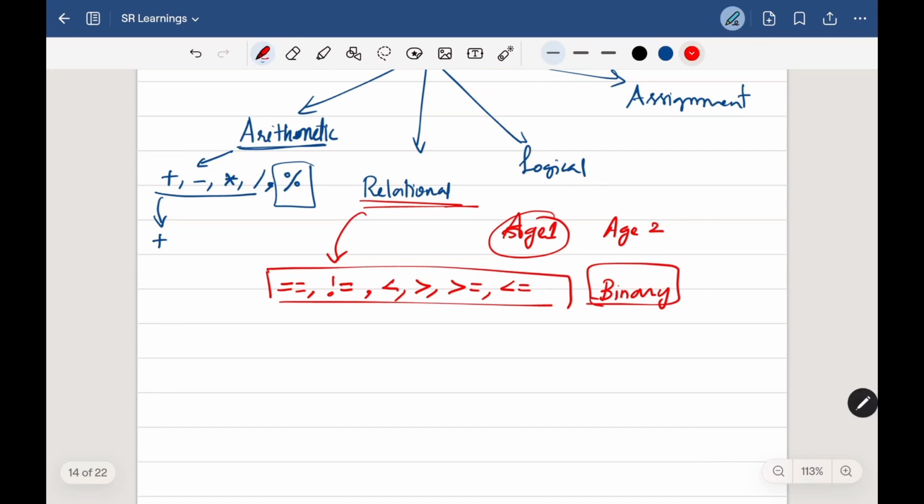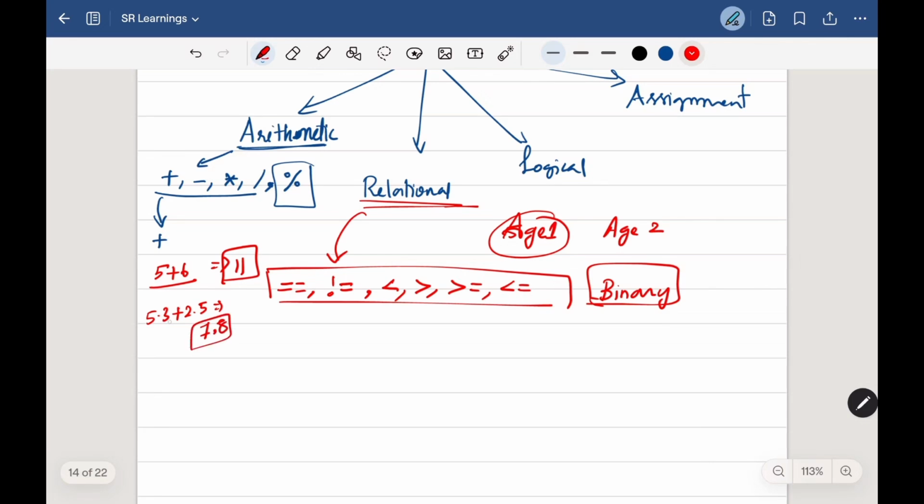And yeah, for this relational operator, another important thing is, you have noticed one thing from the arithmetic operator. When you were adding two values like 5 and 6, you end up with 11, right? Which is again another number. If you are adding 5.3 plus 2.5, then you will end up with 7.8.